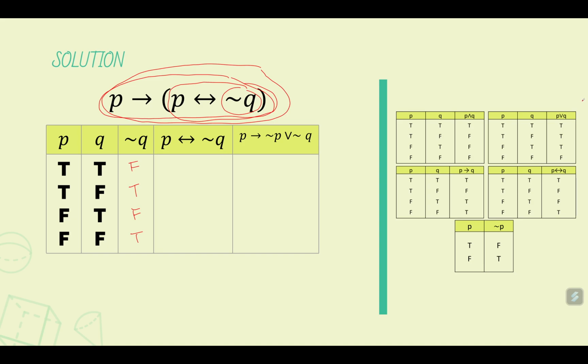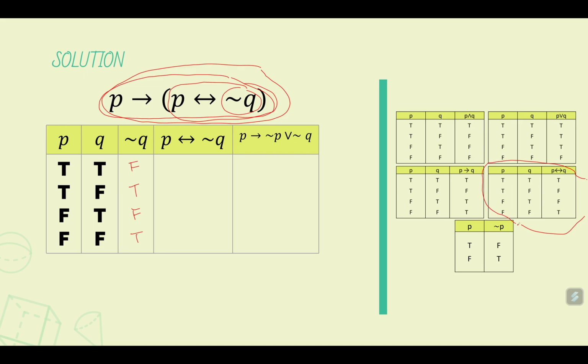P if and only if not Q. Now remember that a biconditional statement is true if and only if both statements are true or both statements are false. So we can confirm that one by looking at this table here.